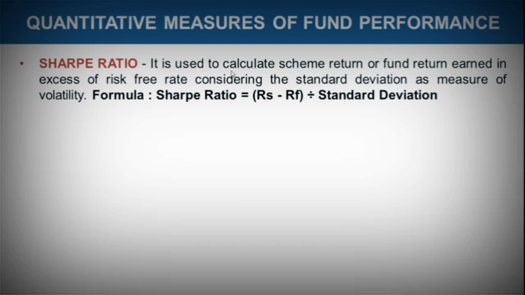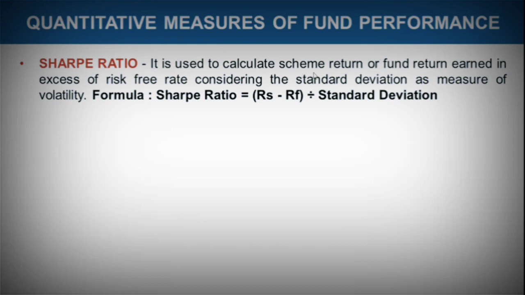It is used to calculate scheme return or fund return earned in excess of the risk-free rate, considering standard deviation as the measure of volatility. So it is called the Sharpe ratio. Now this ratio gives an idea, for example, of a particular scheme with a portfolio of different companies in which it has invested.